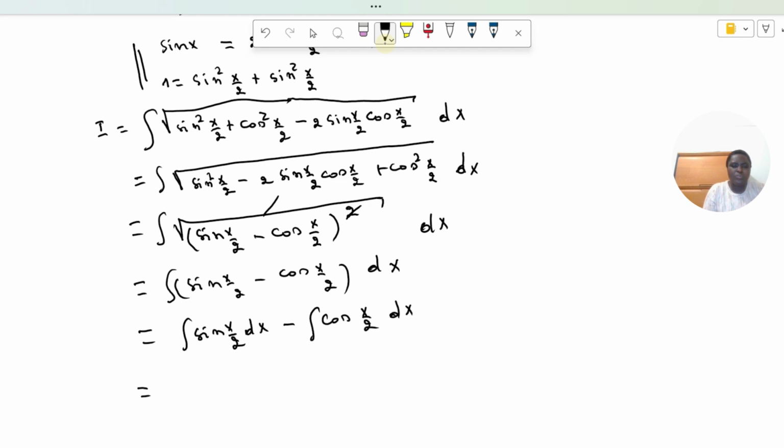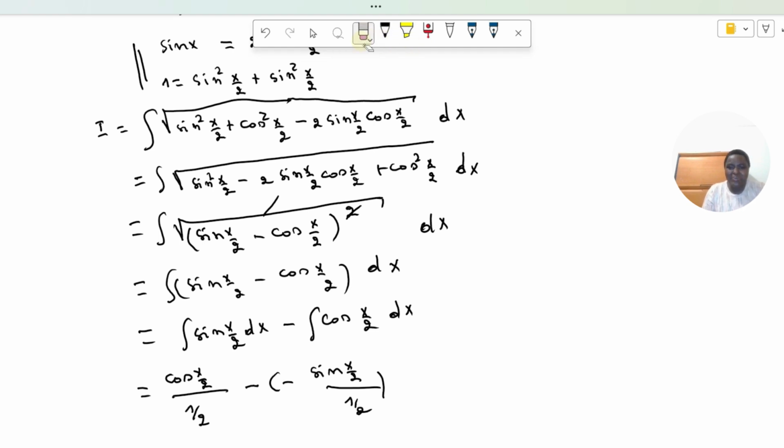Yes, so this is equal to x over 2, then there is 1 over x missing, though this is cosine of x over 2 over 1 over 2, because x over 2, if we differentiate it, it will be 1 over 2, so 1 over 2 is missing. That's why I divide it. And cosine of x over 2, when we integrate it, it will be minus sine of x over 2 over 1 over 2. No, not dx. And plus a constant.